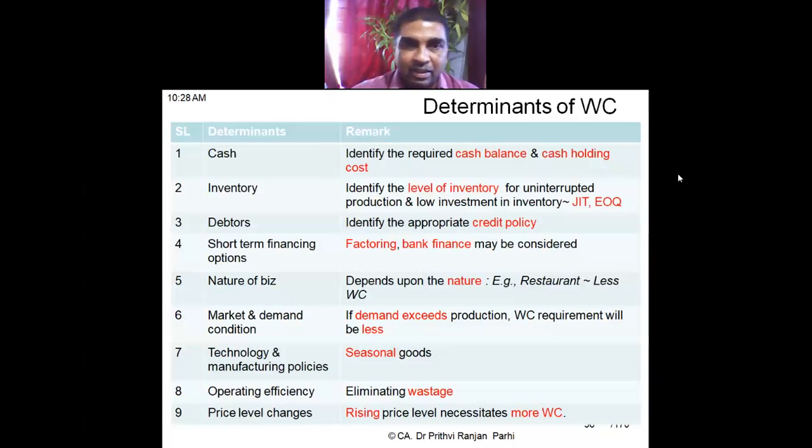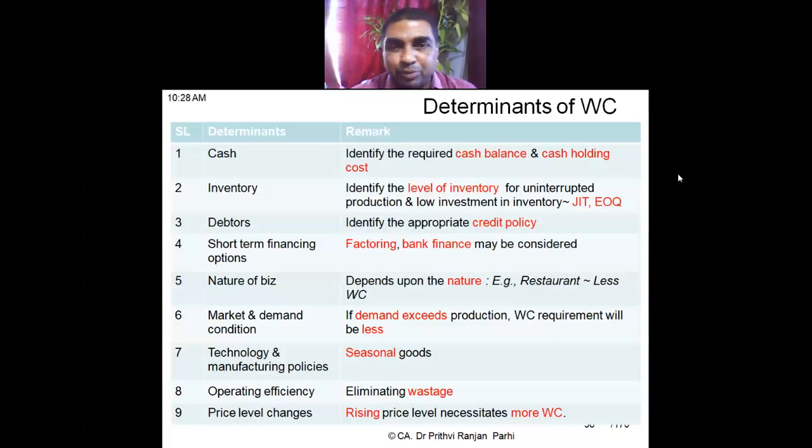Debtors. So credit policy, how you are allowing credit sales, what is the credit period, all these things affect your working capital requirement. If your credit policy is liberal, you allow credit sales, so consequently you have to keep more working capital because money will be realized at a subsequent time.